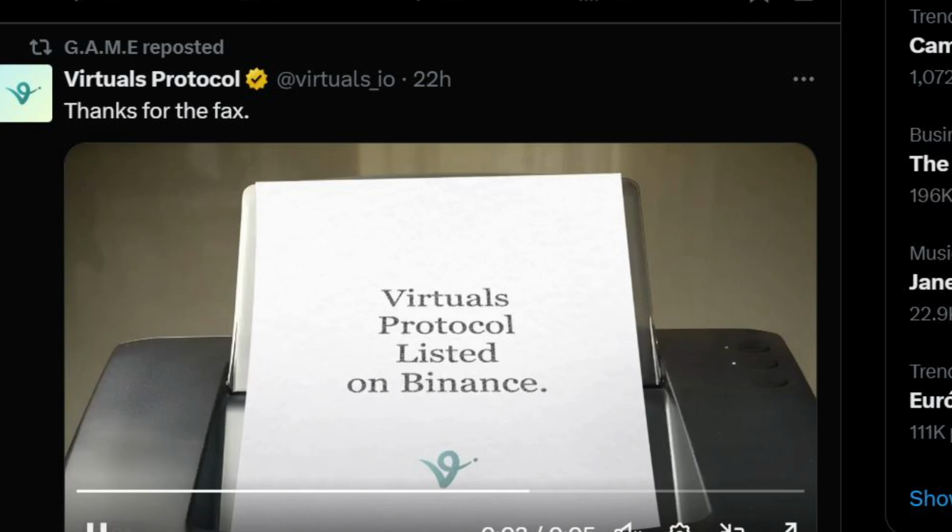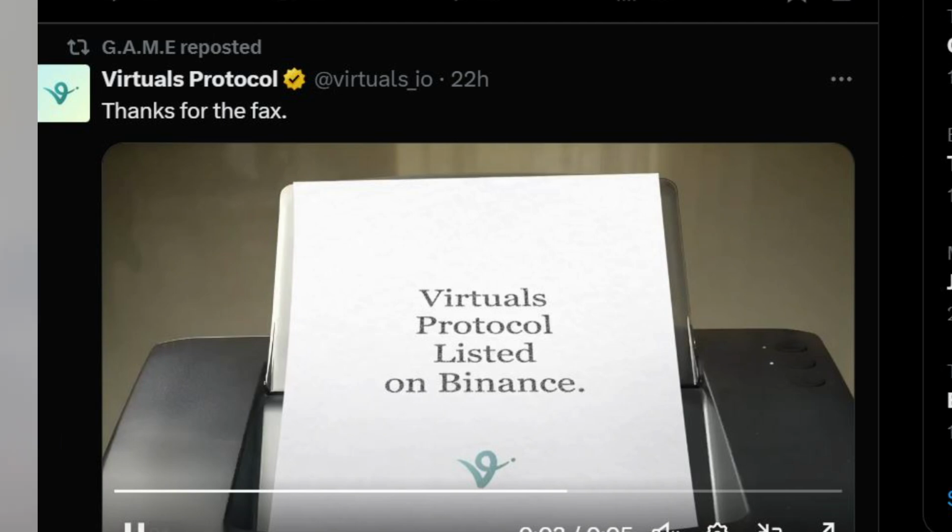Now, one piece of news that you might have missed while all this chaos was going on is that the Virtuals protocol is now listed on Binance, and by extension, all the tokens on the Virtuals protocol have a great chance of doing outsized returns going forward, especially if we are going to see a resumption of this bull market and Bitcoin's going to get back up to those 110, 120 or even 150k levels.